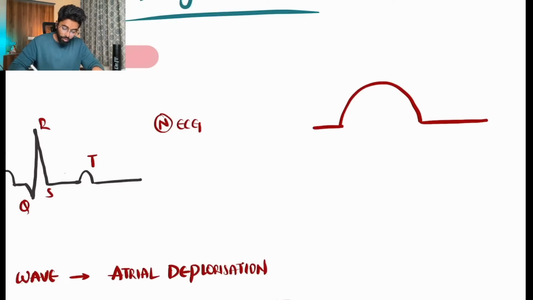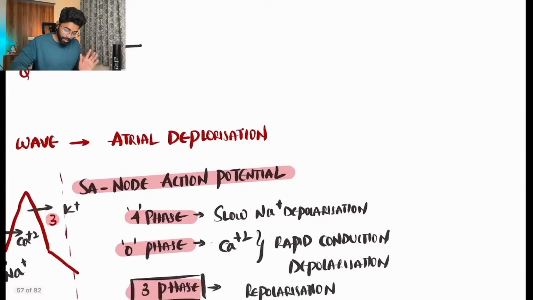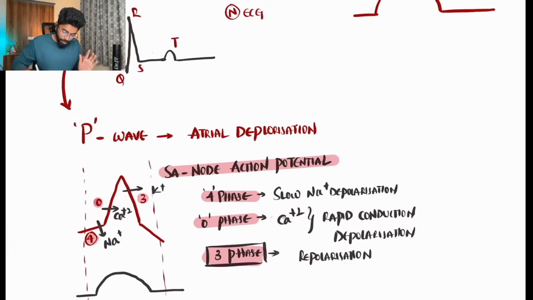Tell me, how many of you know this? The P wave which we see on the ECG, is it representing the right atrium or left atrium? Just give me the comments. I'll wait for a minute. I just want this to be interactive. Just tell me, how many of you know whether the P wave which we see on the ECG represents the right atrium or left atrium? Come on, this is interesting. Come on, guys.